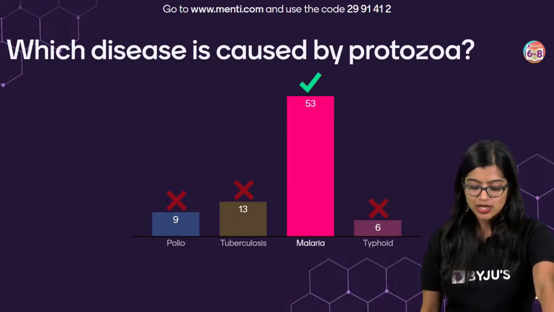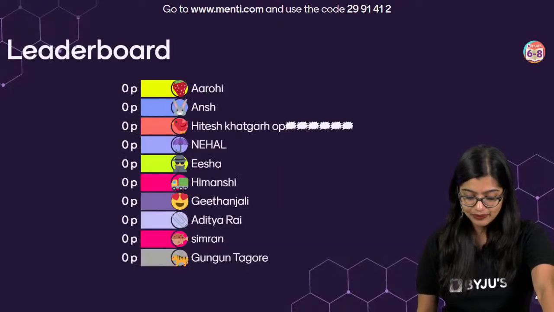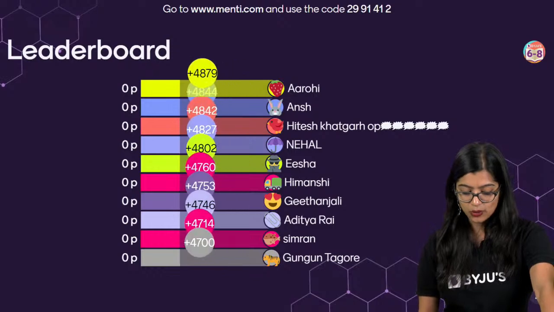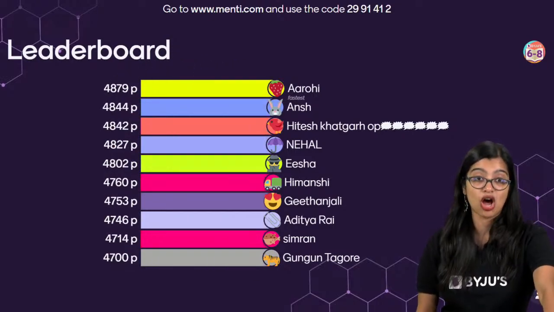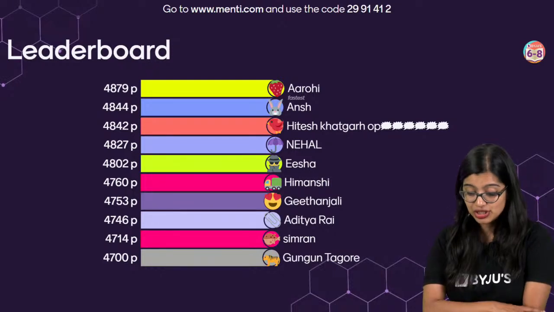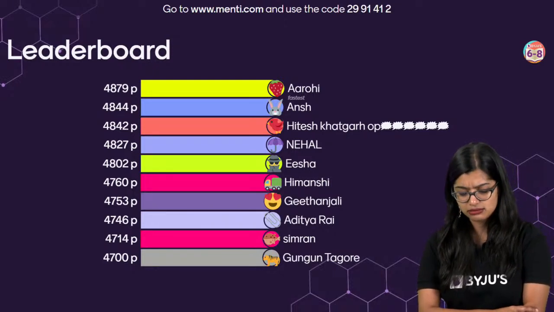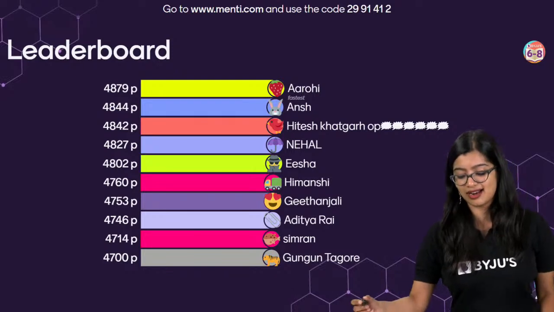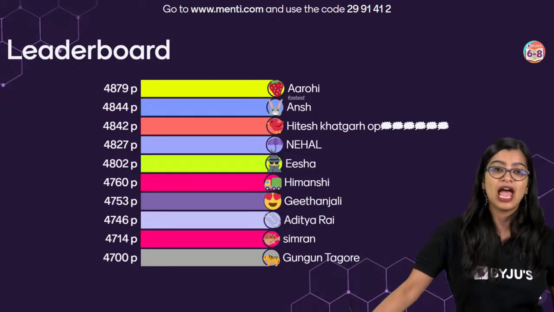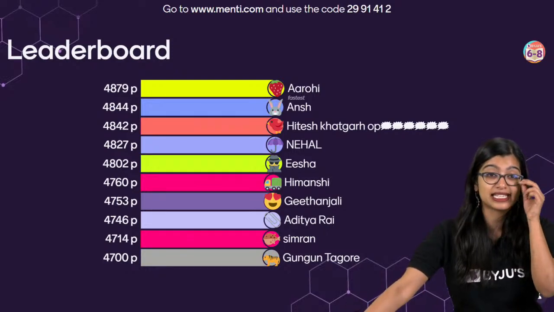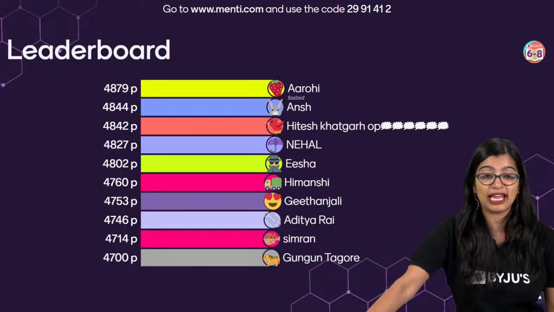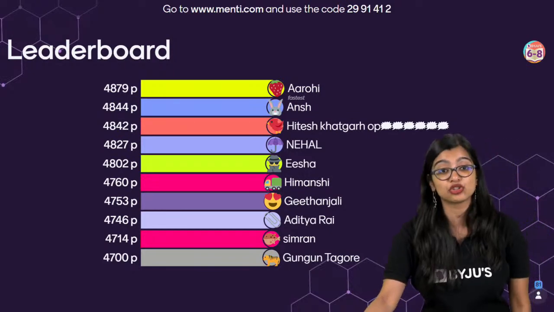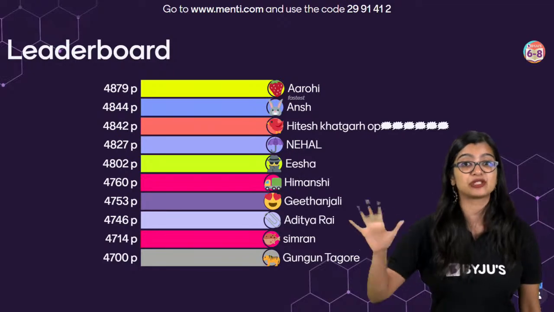Exactly. It's very simple. So now let's have a look at the first leaderboard. Okay, so I can see Arohi is on top and is the fastest. Then I can see Ansh, then Hitesh, Katghar, OP. Nehal, Isha, Himanshi, Gitanjali, Aditya Rai, Simran and Gungun. And I can see I have people who are in 13th, 18th, 19th, 59th place. Very good. Very, very proud of all of you for doing such an amazing job. Now keep it up. We have 6 more minutes.